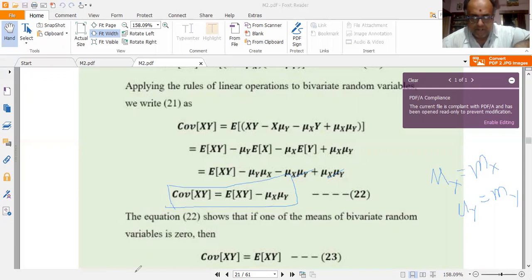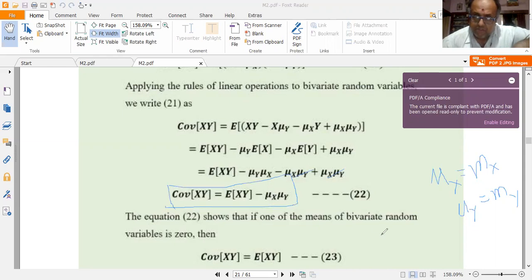Very important definition. Call it equation 22. So this shows that, this is a very important expression. Now suppose one of the means, say mu x is equal to 0 or mu y is equal to 0, or both mu x and mu y are equal to 0, then covariance of xy is directly equal to the expected value of xy.